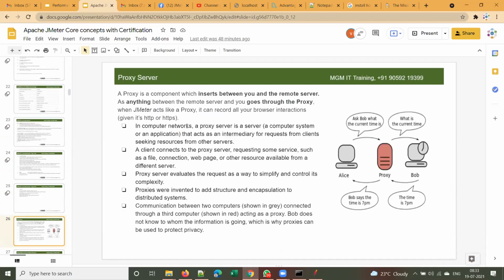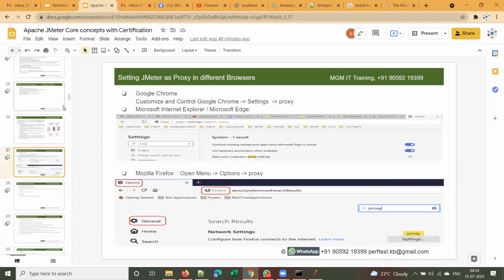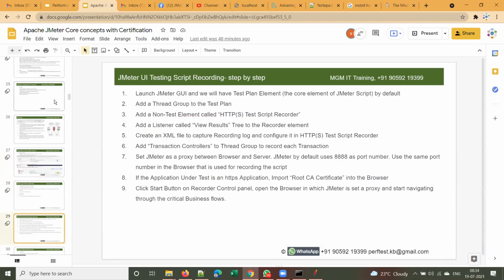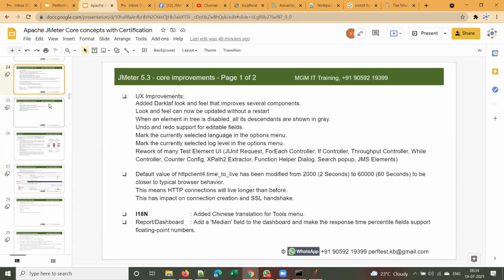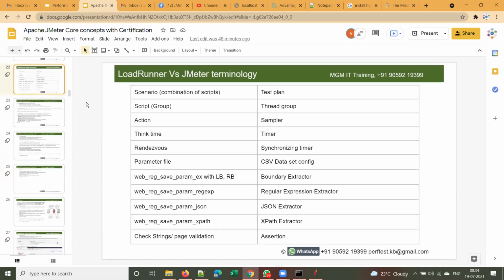First of all you need to know what a proxy server is before starting JMeter, and these concepts. I'll launch JMeter and show you the menu options and explain the user interface for today.